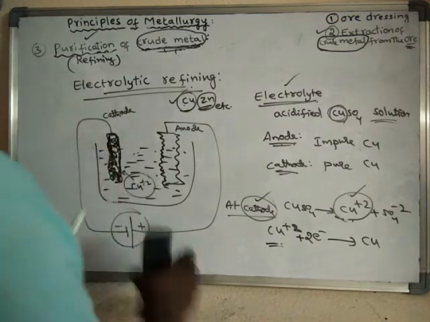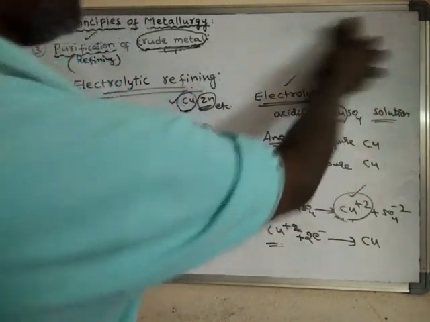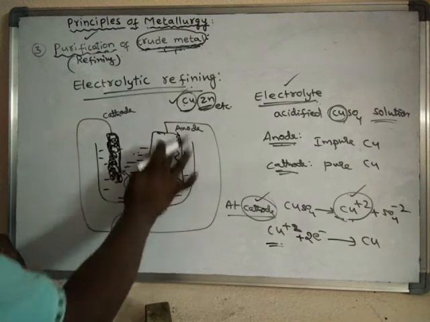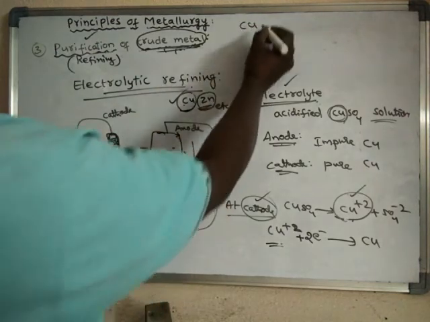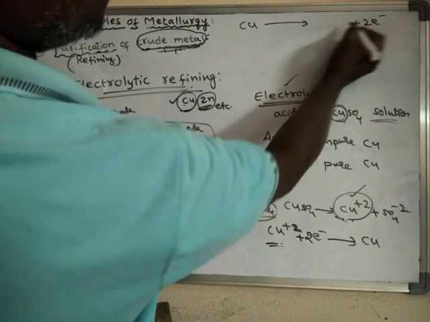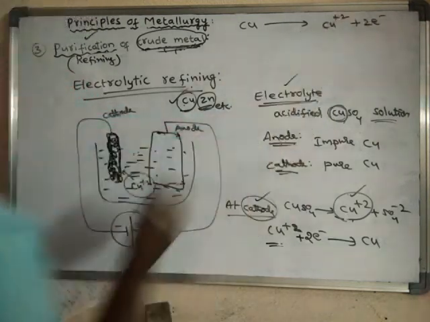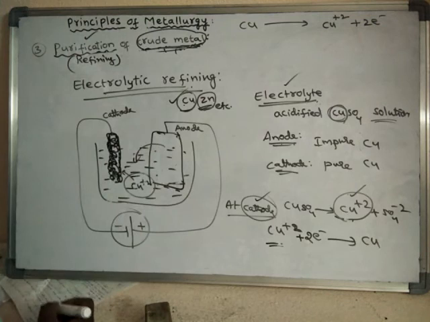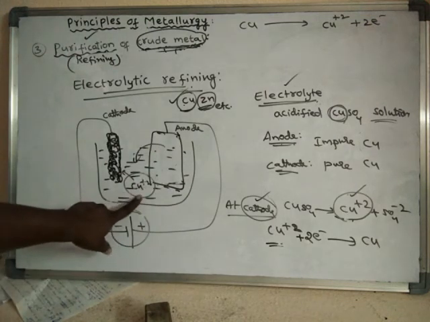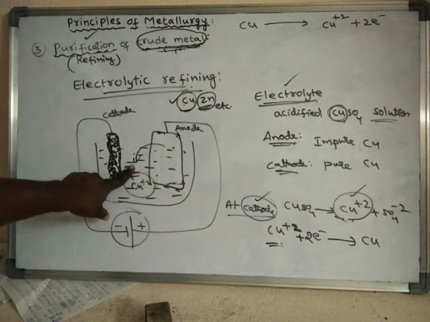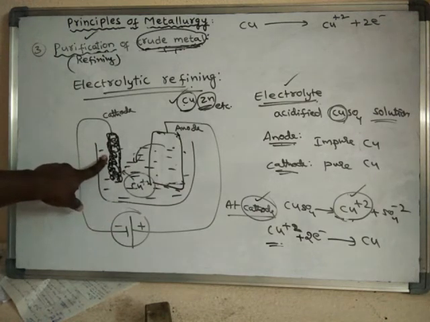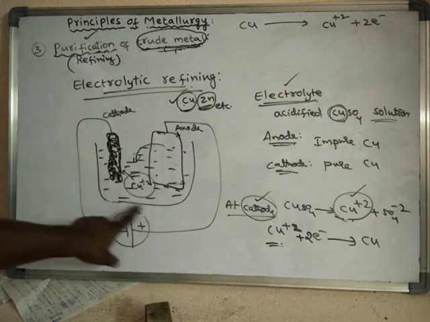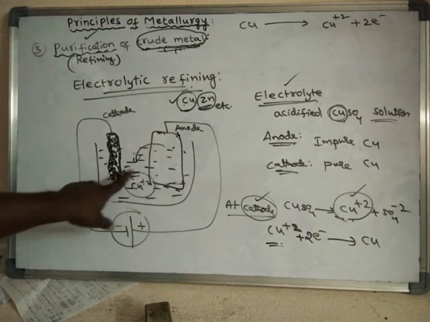So at the anode, what happens? The anode is made up of copper material. So the copper from the anode loses electrons and converts into copper ions, and these copper ions leave the anode surface and enter into the solution. The solution had already lost its copper ions to the cathode. Now the same number of copper ions are produced from the anode. That means the electrolyte is recharged with the copper ions.